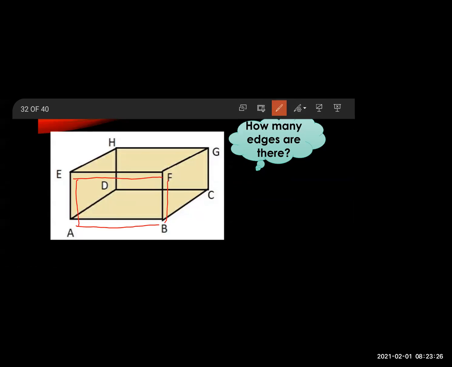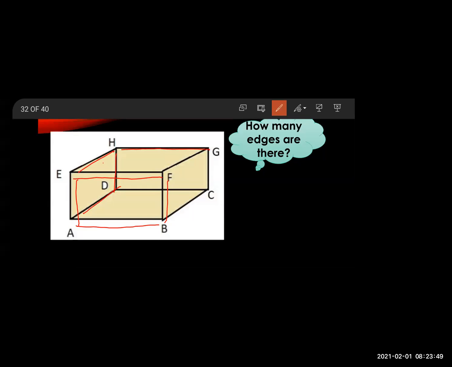So this comes to 4. Okay, AB, BF, EF and AE. So these are 4. Then we'll see more. EH, HD and DA. This comes to 3. So 4 plus 3, 4, 5, 6, 7.